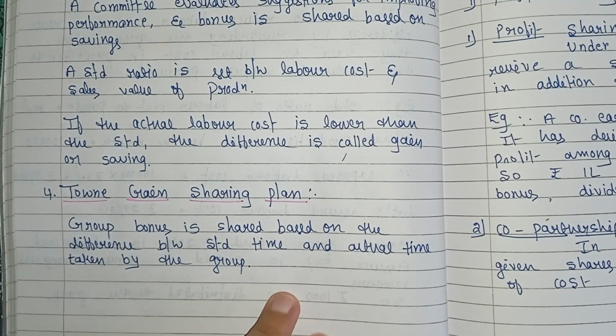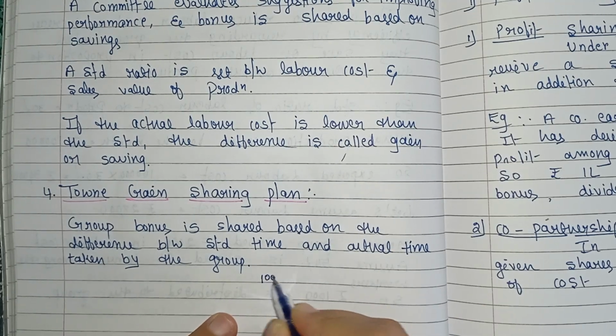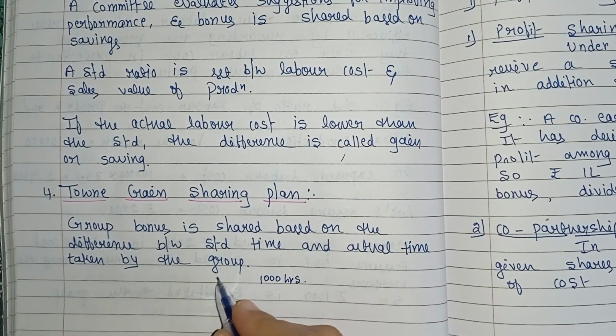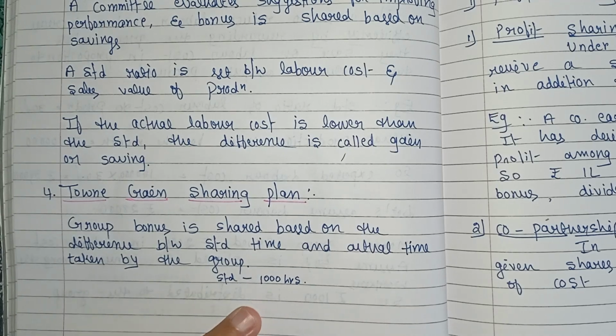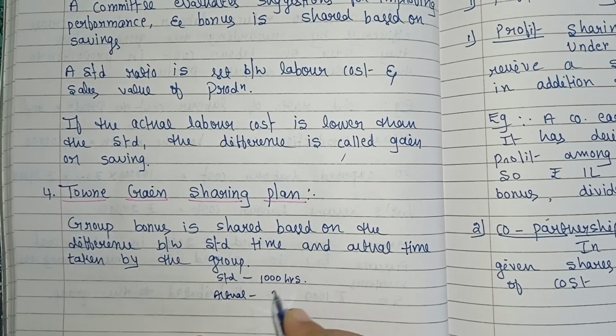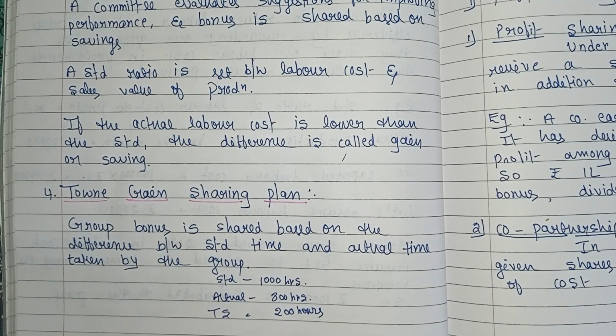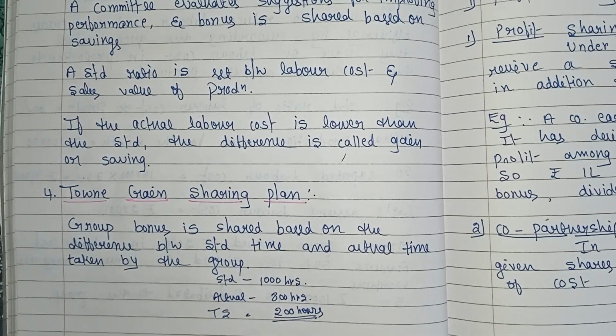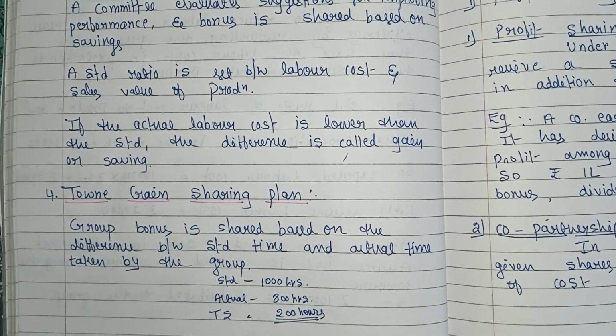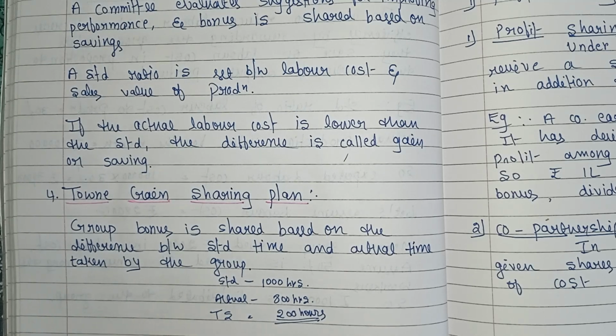For example, the standard time to complete a project is 1,000 hours. And the actual time taken by the group is 800 hours to complete the project. Means the time saved is how much? 1,000 minus 800, that is 200 hours. So the time saved is 200 hours. On this basis we need to share the bonus between the groups. Clear? This is what Towne Gain Sharing Plan.